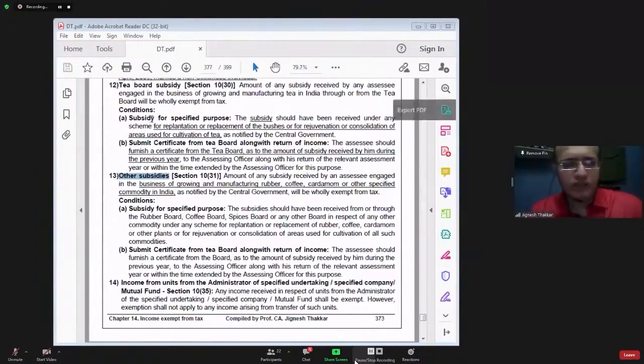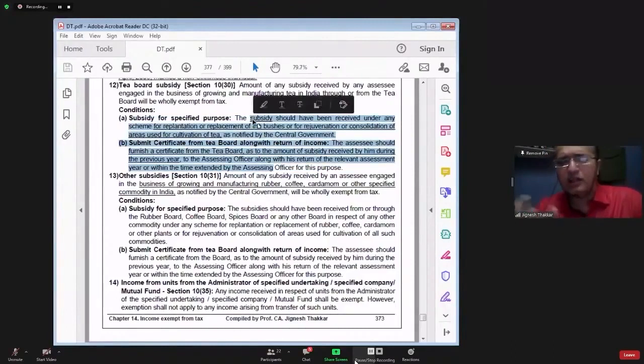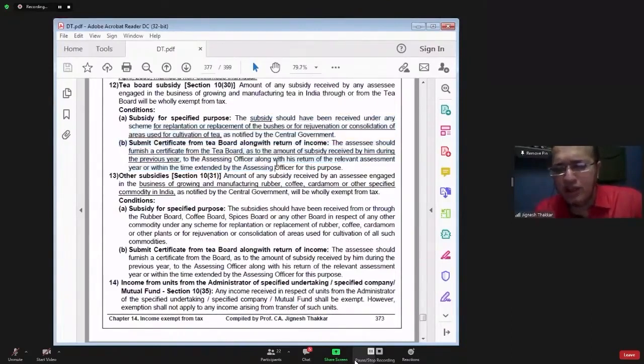Sarvana, this subsidy will be totally exempted from tax. No tax on it. That bifurcation into 40%, 60% will not be required. This subsidy will be totally exempted because it is received clearly in connection with agricultural activities only, for removing the old tea bushes and planting the new tea bushes. So the subsidy is received in relation to agricultural activities only. It is not received in connection with non-agricultural activities.